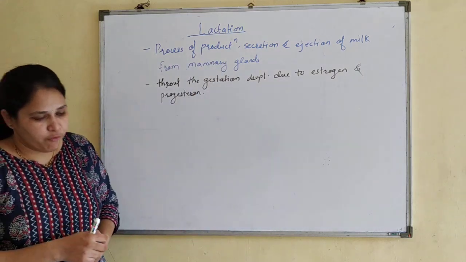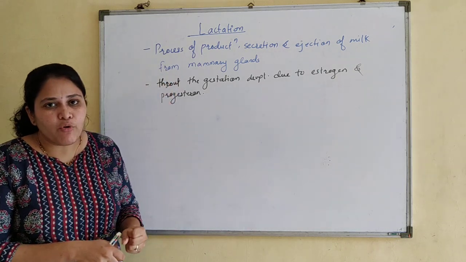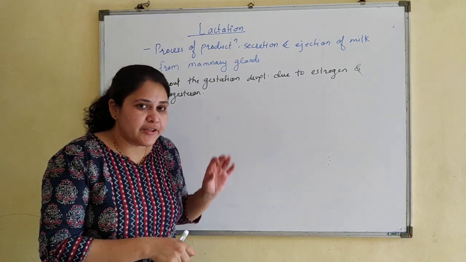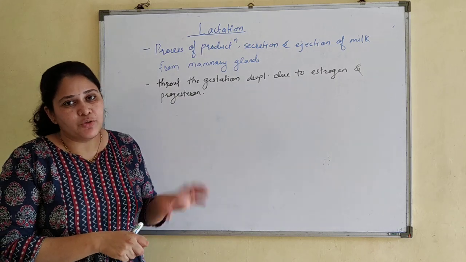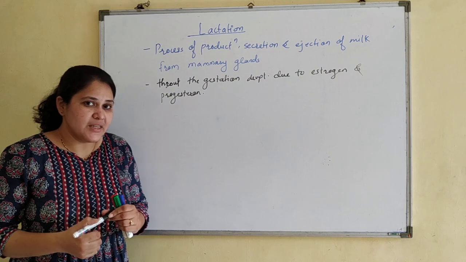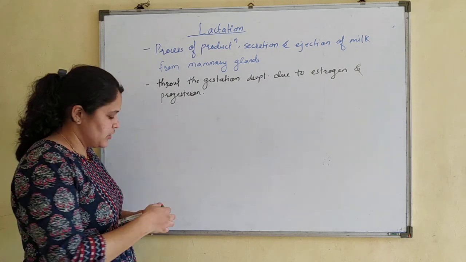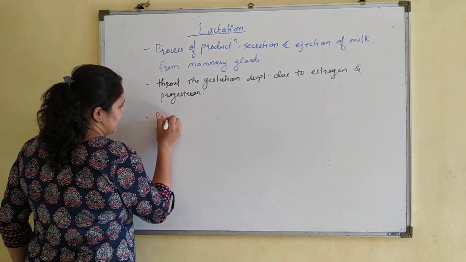Now just before the process of parturition, milk which is produced in the alveoli of mammary lobes is released into the ducts. Fine. Now along with this, we have seen that different hormones are involved in that. So which hormones are involved? First one, prolactin.